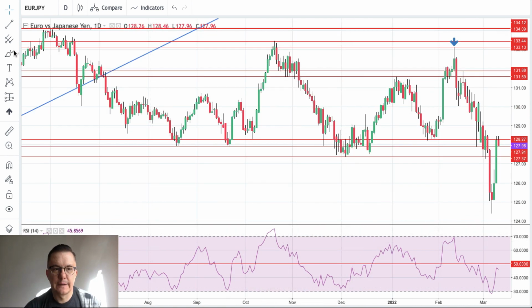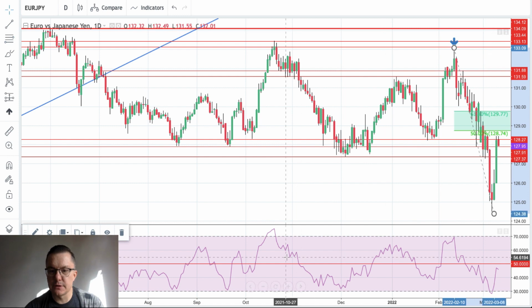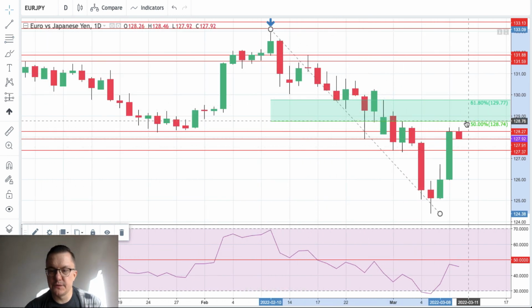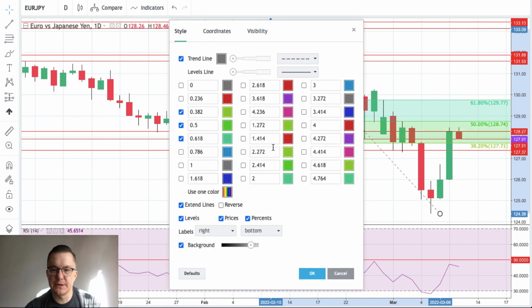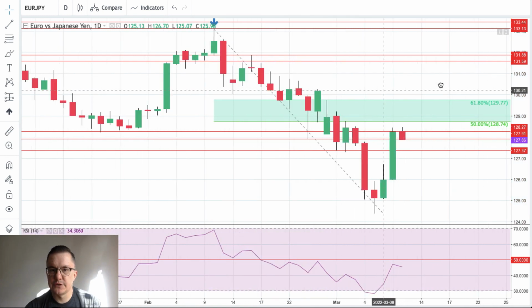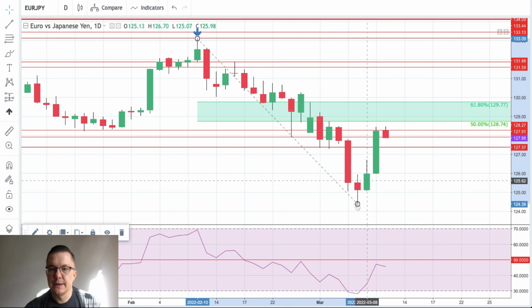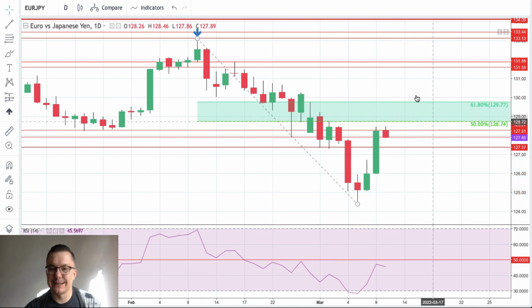Let's just find out quickly what is the current level we are on. This is the last swing down, right? So what is the current level? I think it might be somewhere between 50 and 38%. Let me just put 38%. There you go, 38% is breached already. 127.71. So we are somewhere close to the 50% of the Fibonacci retracement. However, please notice that in case of an interest rate hike, these levels will be broken easily.